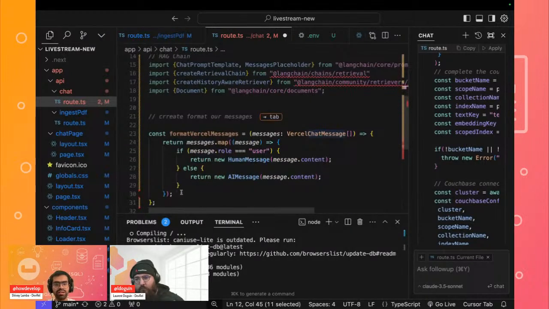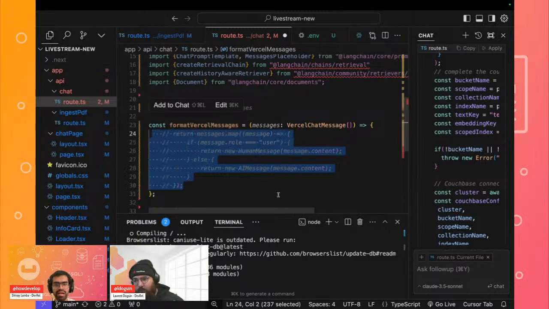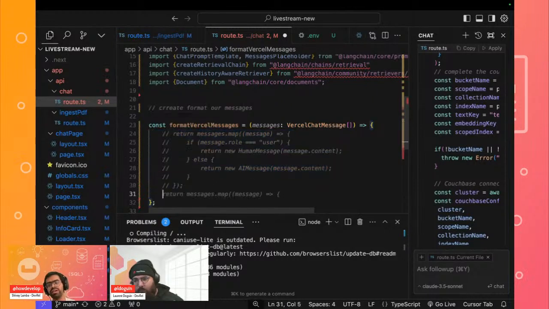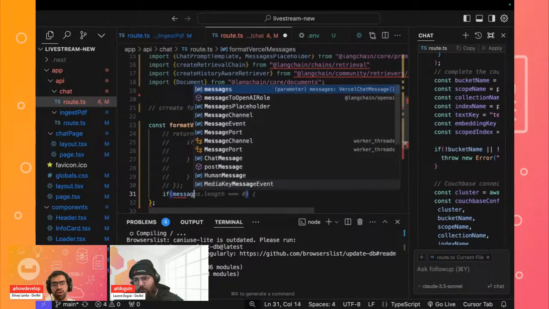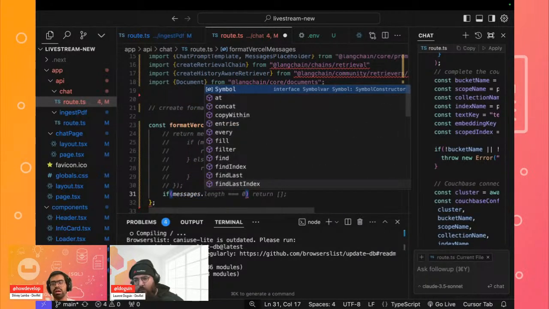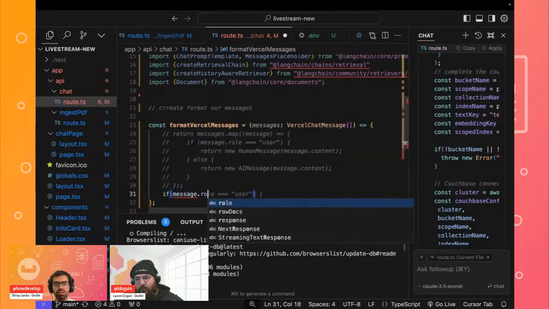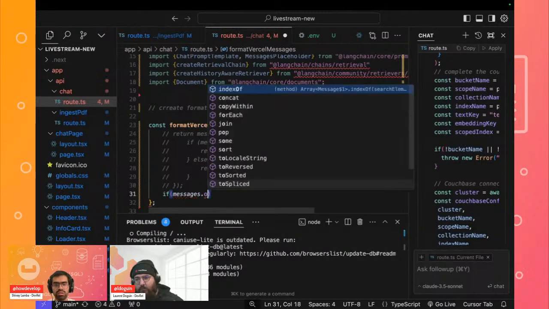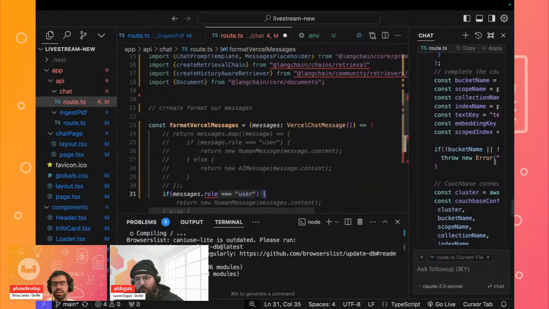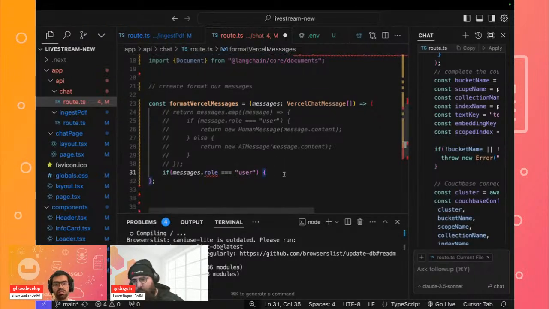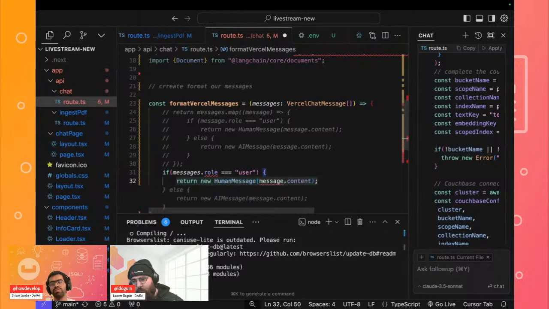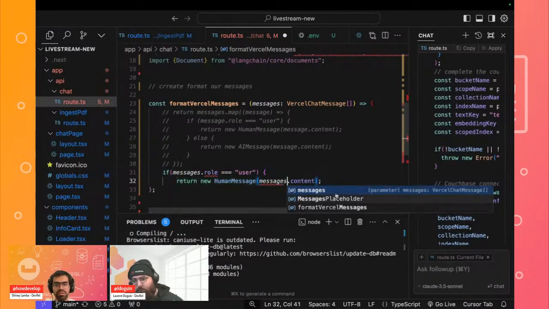So we can comment this out for a minute and rethink it. If the message role is from the user, we can have a return statement that it will be part of the human message, so in this case it will be message.content.